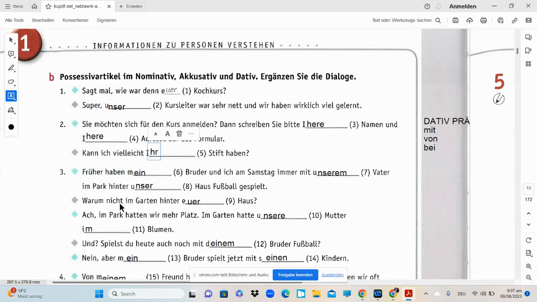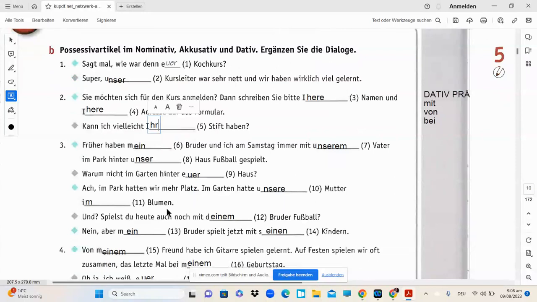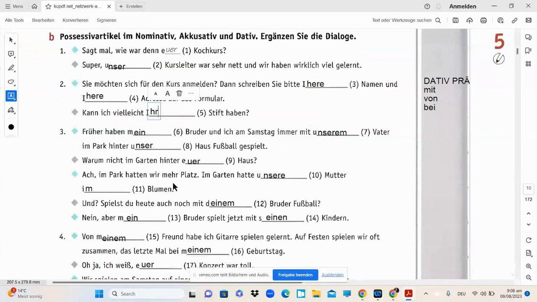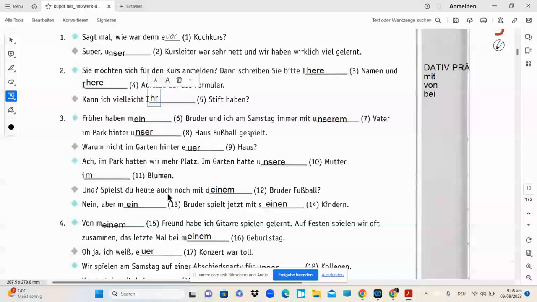Im Park hinter. Now since it's hinter, it has to be accusative case. In accusative case, das Haus becomes unser Haus. Okay, next one. Warum nicht im Garten hinter euer Haus? So why not in the garden behind your house? So this is going to be euer Haus. Okay. Im Park hatten wir mehr Platz. In the park we have much more space. Im Garten hatte unsere Mutter Blumen. Okay, and in the garden we have our mother, the mother is feminine. Okay, und spielst du heute auch noch mit deinem Bruder? Again with dative case and masculine, it's going to be deinem.